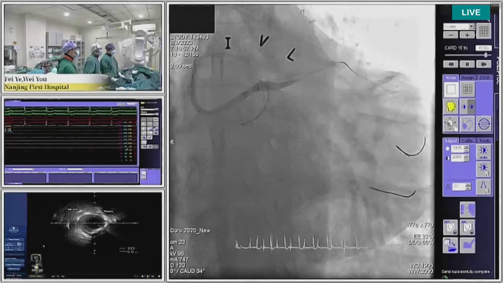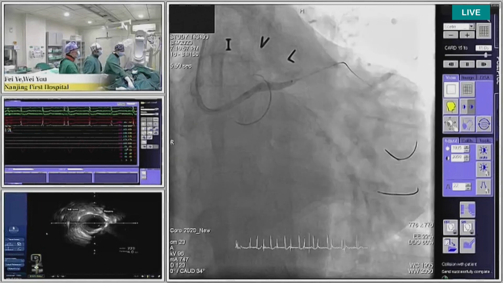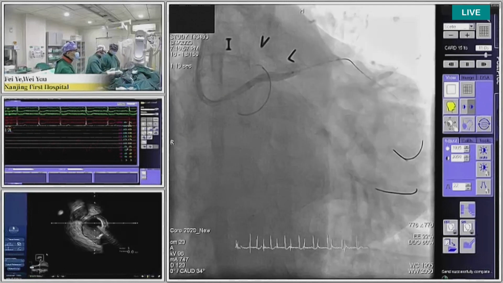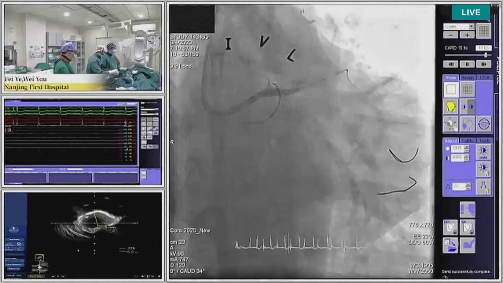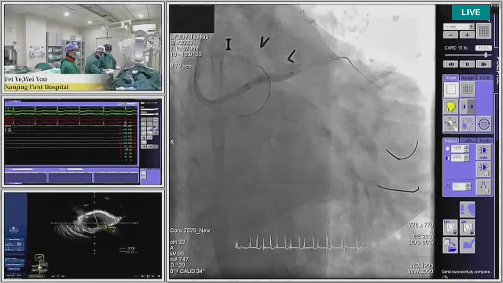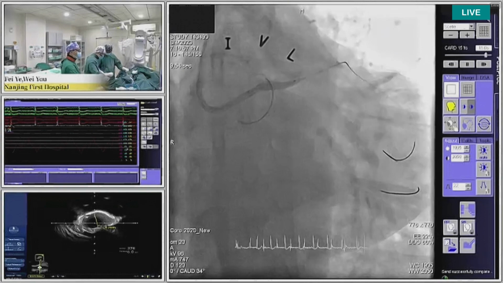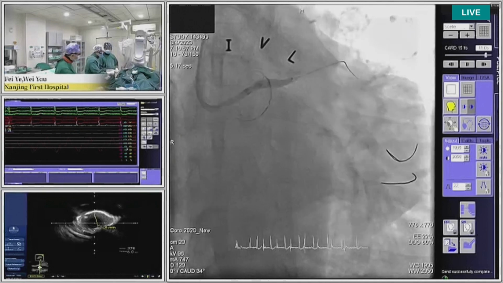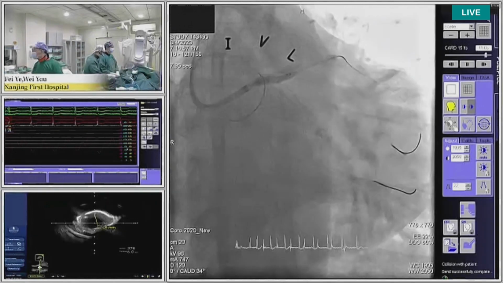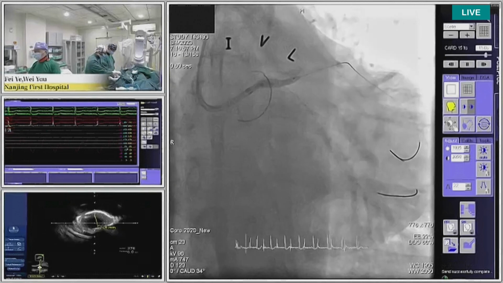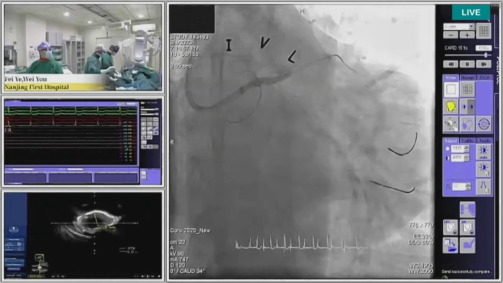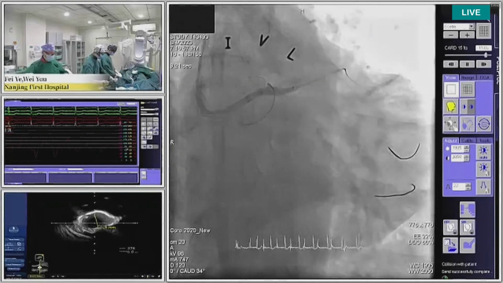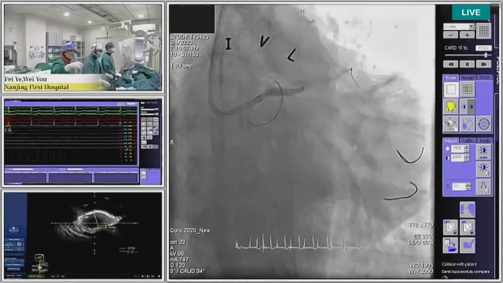So I see that you have an intra-aortic balloon pump, unfortunately. Just how many of the panelists here would use some sort of circulatory support for this complex left main bifurcation? I would not. If the EF is normal, I don't use support. I trust in support in very few cases, if the EF is very low and I think I'm going to be doing a very long procedure, but I trust more in hands than support. Any different opinion? Some sort of circulatory support for the case? Any comment from our left side?